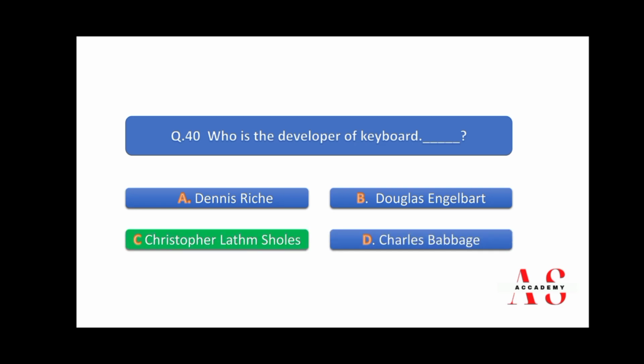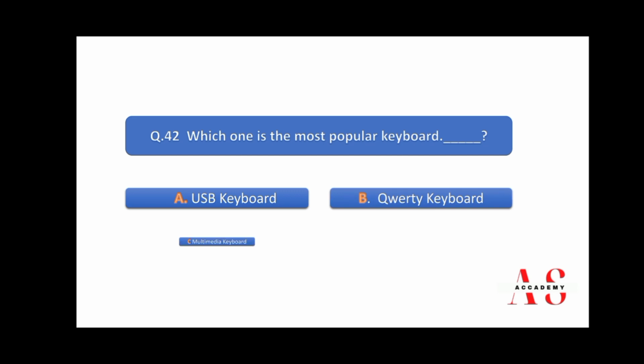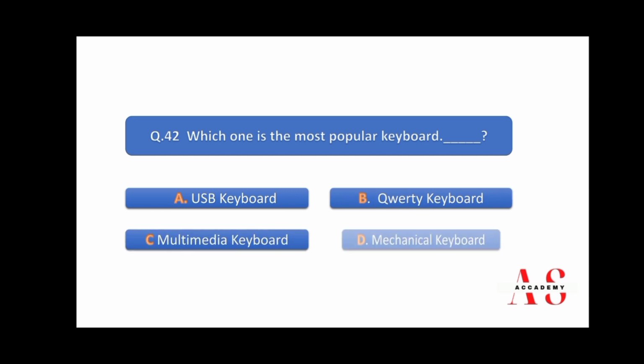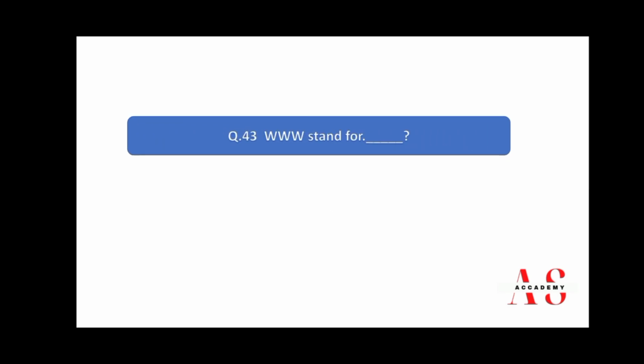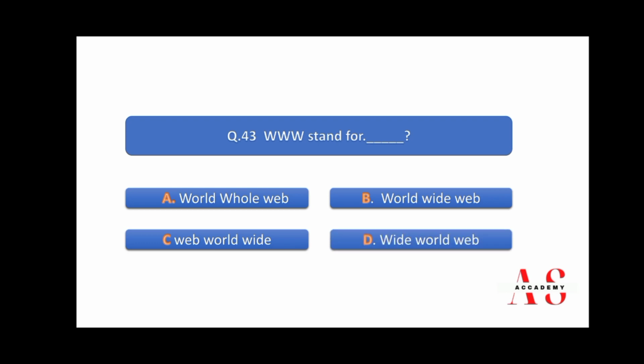So right answer is C. Which one is the most popular keyboard? USB keyboard, QWERTY keyboard, multimedia keyboard, and mechanical keyboard. Right answer is B. www stand for World Whole Web, World Wide Web, Web Worldwide, and Wide Web. So right answer is B.